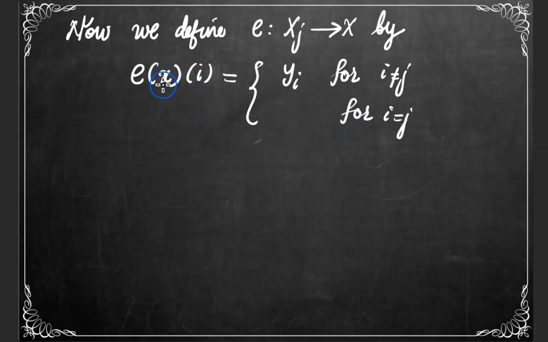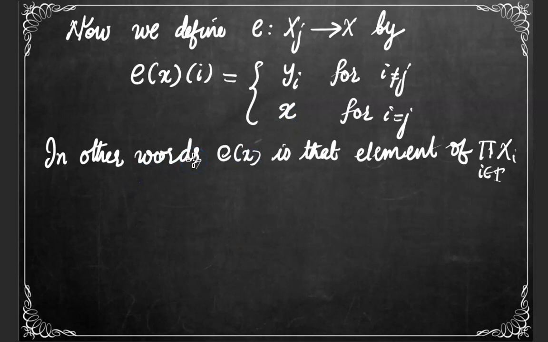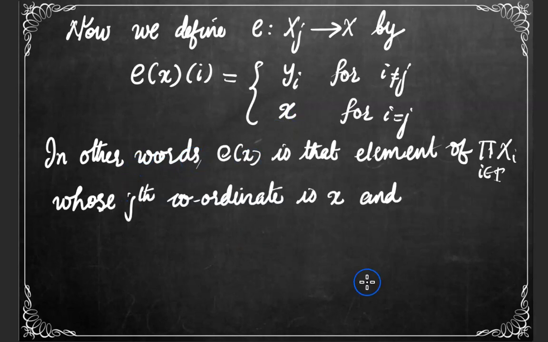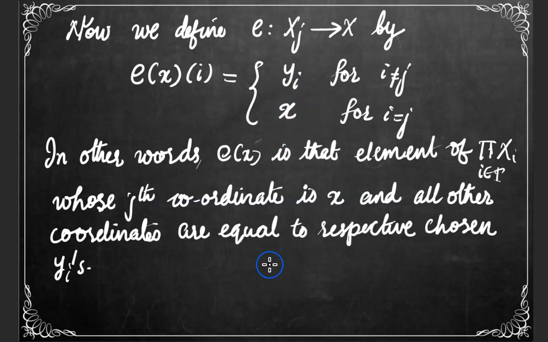We already have a point small x from the space Xj, so let us assume that e of x of i for i equal to j is equal to x itself. In other words, e of x is that element of product Xi whose jth coordinate is x and all other coordinates are equal to respective chosen yi's.